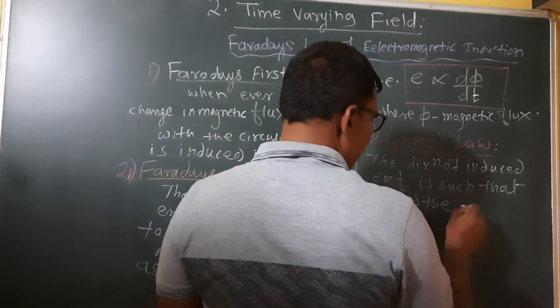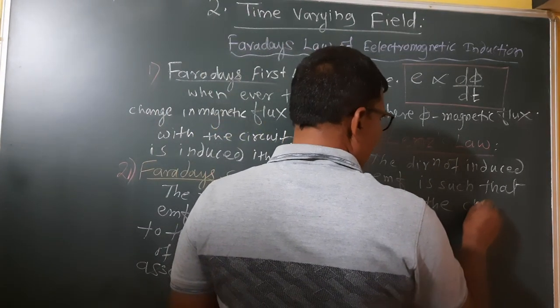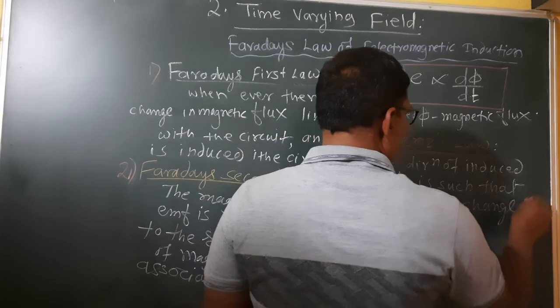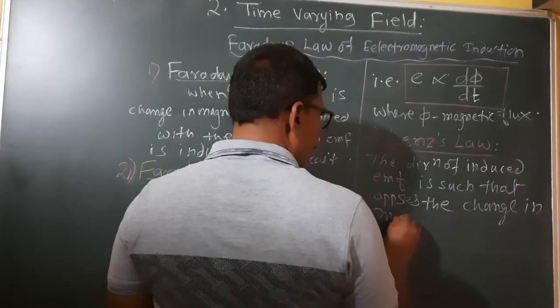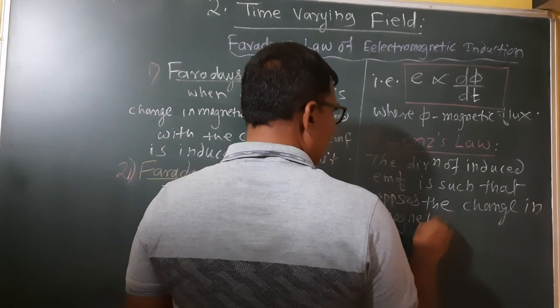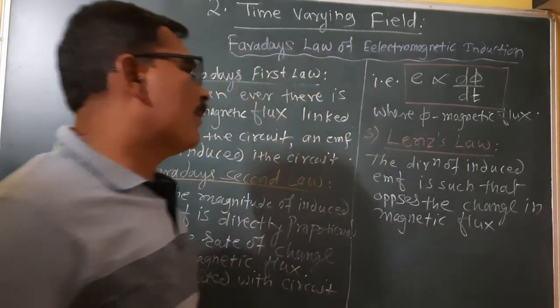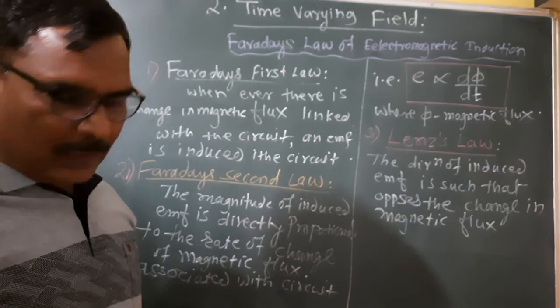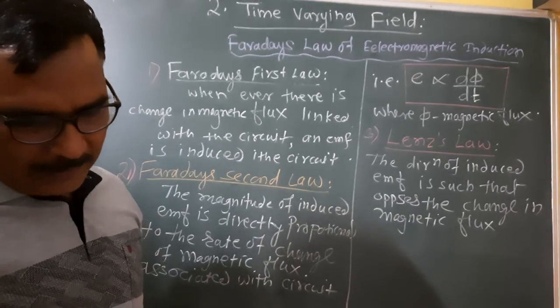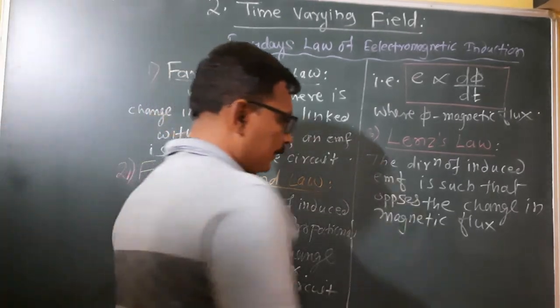The direction of induced EMF is such that it opposes the change in magnetic flux which produces it.